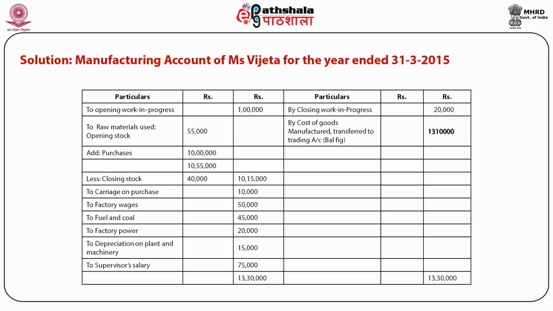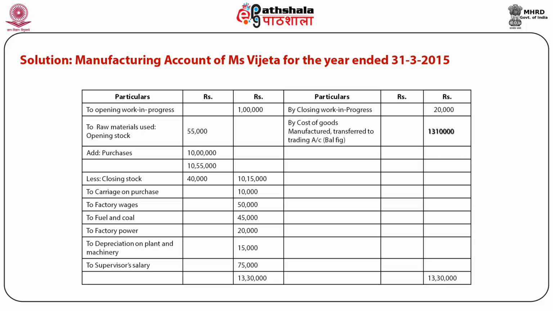For calculating raw material consumed, purchases is added in opening stock and closing stock is reduced from these, and further we can say that balancing figure of this account represents cost of goods manufactured. Cost of goods manufactured is the balancing figure of this account, and it is shown on the credit side, which is the shorter side, and this balance is transferred to trading account.